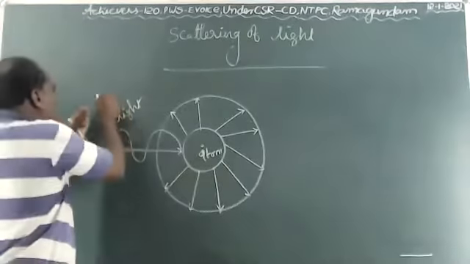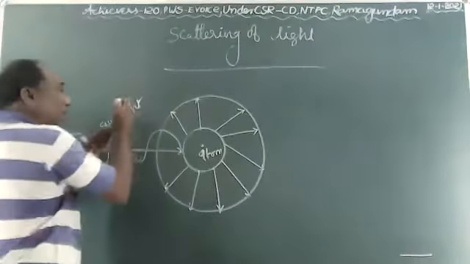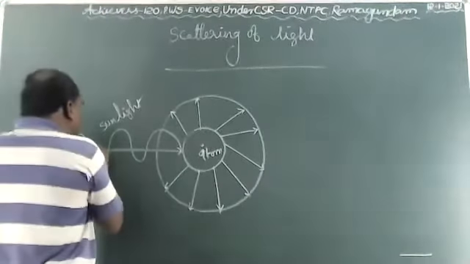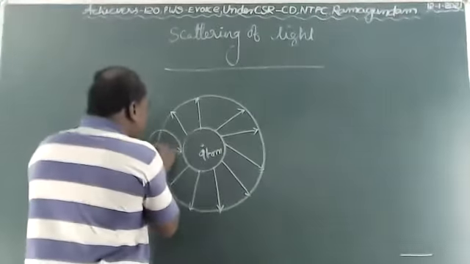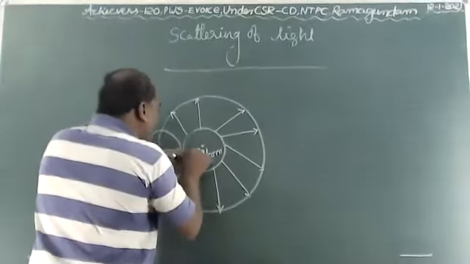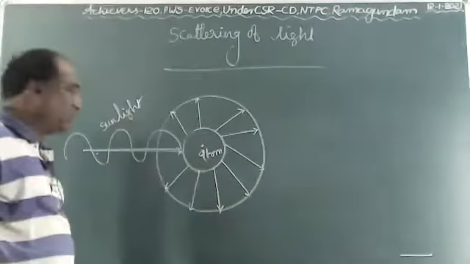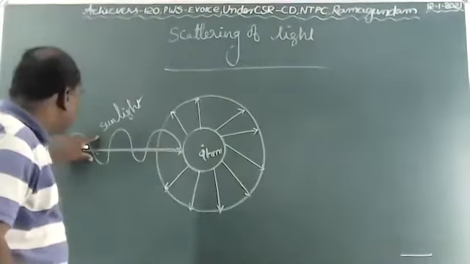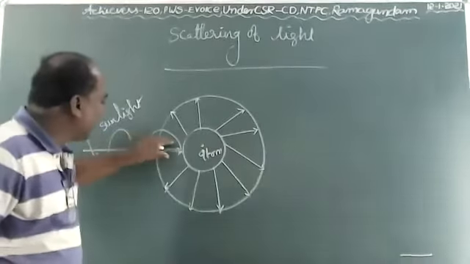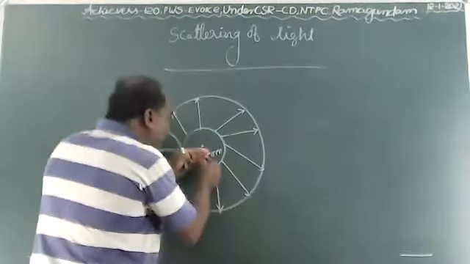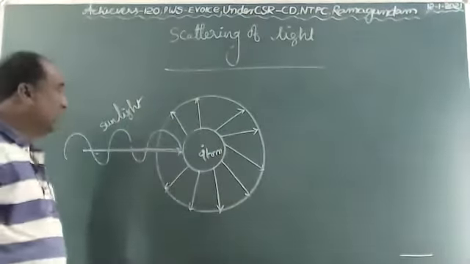Now the sunlight passes, and the atom absorbs the energy produced by the sun. The sunlight travels and strikes the atom. The atom absorbs some amount of energy from the sunlight.